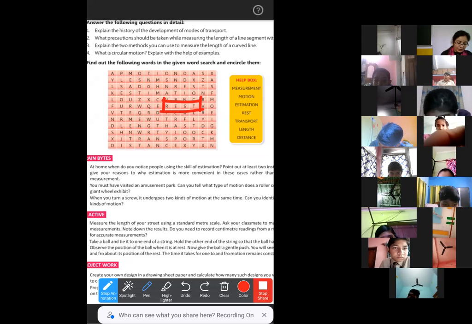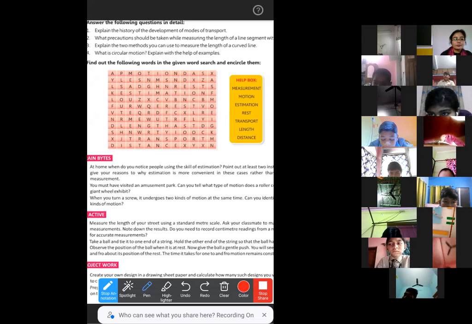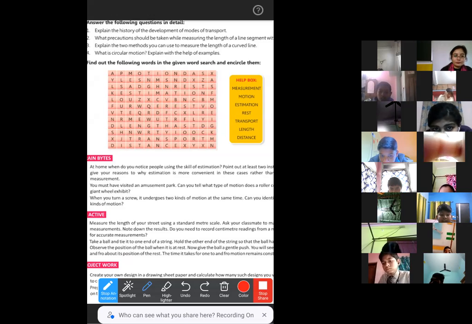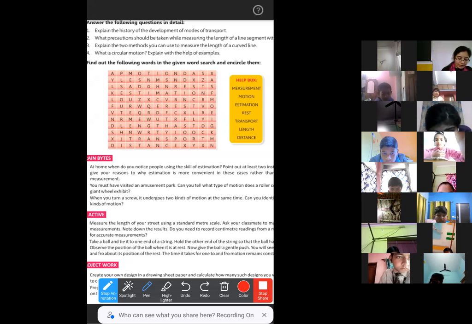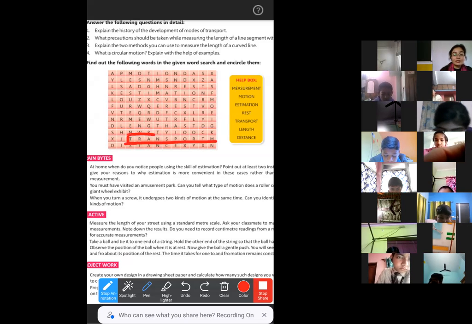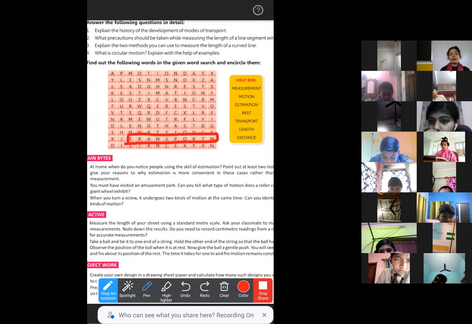Anyone who can do it? Next one is transport. So quickly find where the word transport is. Ma'am, the 11th row, second and third column. Okay, so it is called second last. That means from the last it is the second row, not from the first. Now this time it's my mistake. Second last row, and the word starts from the third column.